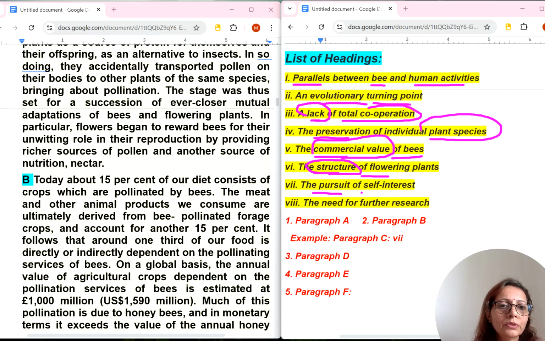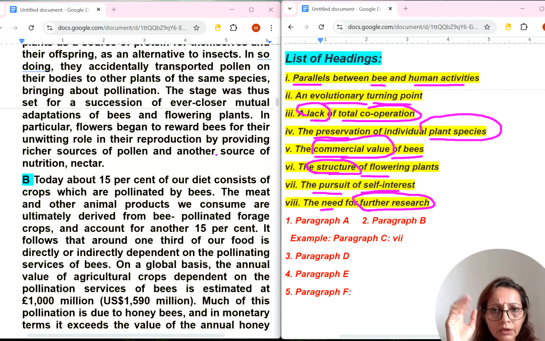The pursuit of self interest, the need for further research, which means some experiment kind of thing they may be talking about. So I have read all the headings. I have tried to understand the meaning as well as the keywords. Now we will read the first paragraph.